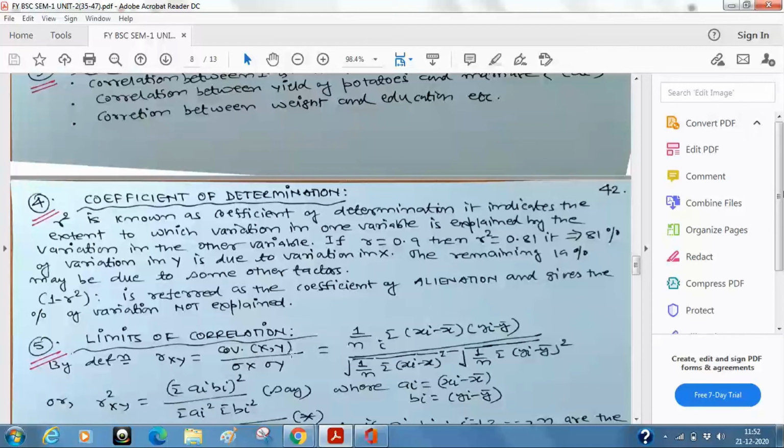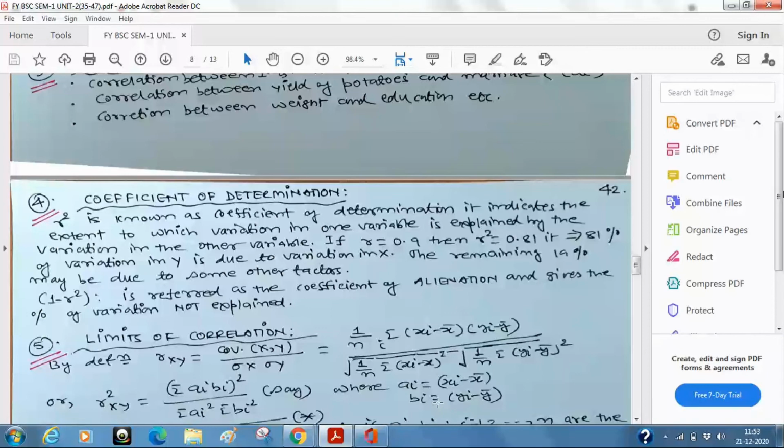So if I square it, suppose you square both sides, and of course 1/n cancels everywhere. If I square this quantity, and let us suppose this is some quantity, summation ai bi whole square. When you square, the square root disappears. It will be simply summation ai square, summation bi square. How do you write, sir? Just for a moment assume that ai is xi minus x bar and bi is yi minus y bar.